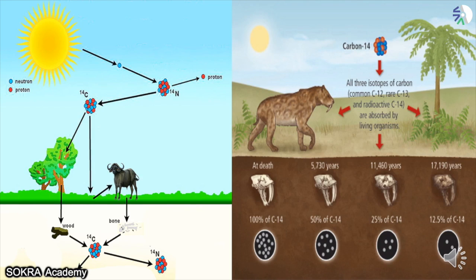In your atmosphere, there is nitrogen and there is carbon. This nitrogen combines with the proton coming from the sun and forms radioactive nitrogen. Radioactive compounds are compounds that do not disintegrate. They will never disintegrate from the earth.